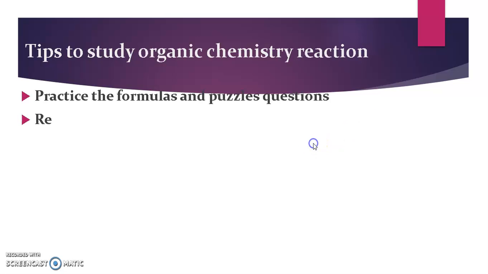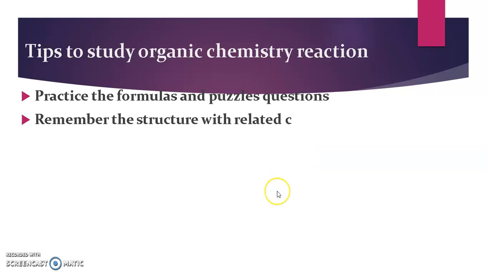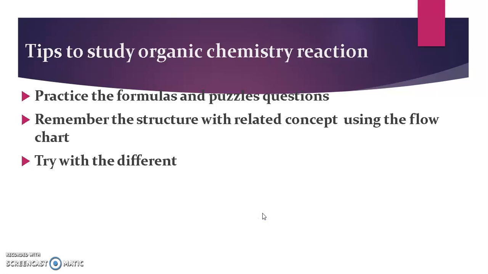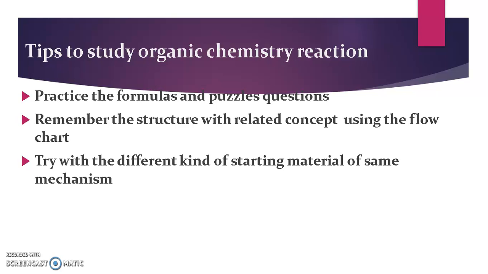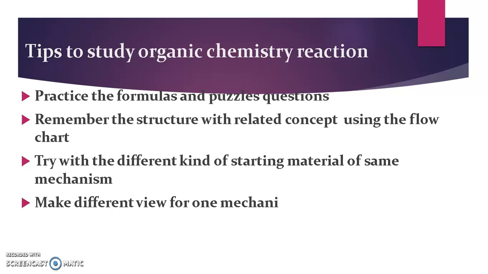The other tip for organic chemistry reactions is to practice the formulas and puzzle questions, and riddles. Puzzle questions means they usually ask questions like this: they will give a starting material and the catalyst, but won't give the product. Otherwise they will not give the starting material, but give the catalyst and product. So you have to find out the starting material. This kind of puzzle question they will give. And practice the formula for each compound and derivative, so you can easily find out the compound, whether they give an aromatic or an aliphatic one.